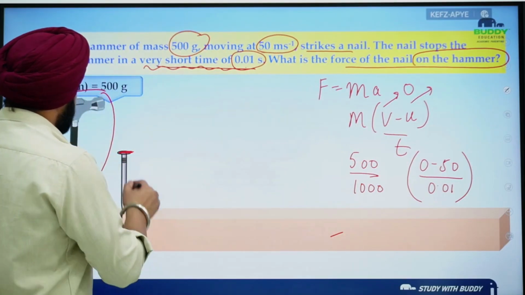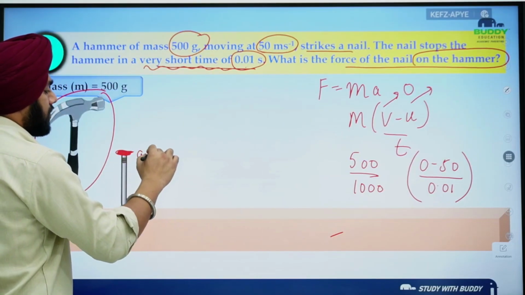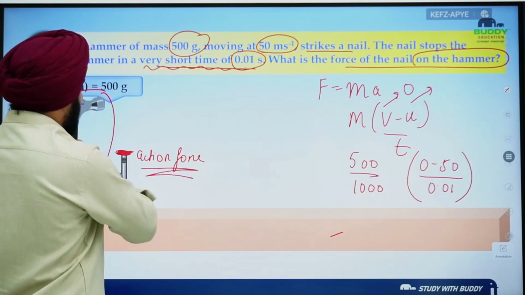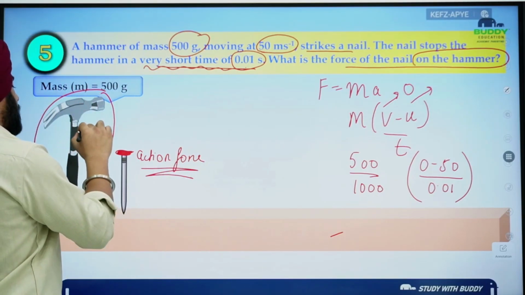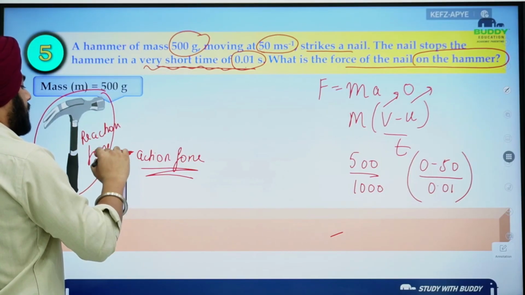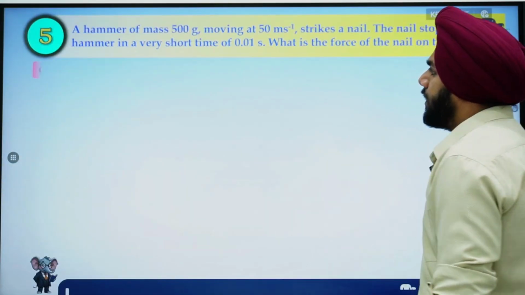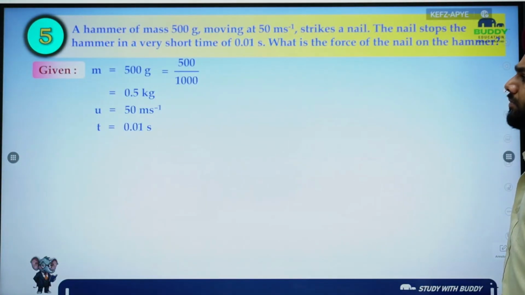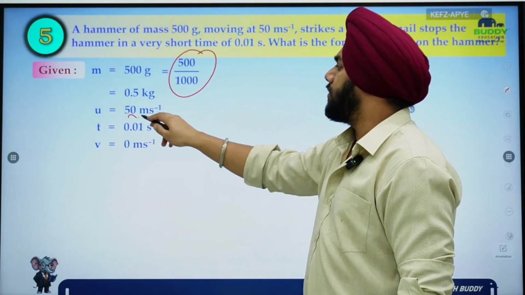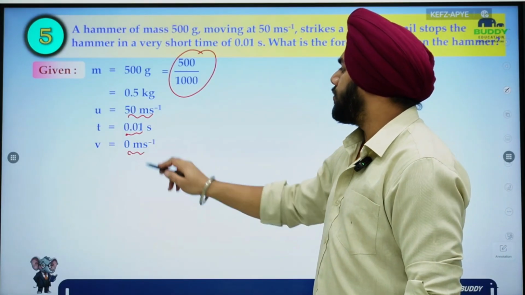That means this nail is receiving the action force by the hammer, and here you are getting the reaction force, and because of the reaction force this hammer is stopping. Okay, got my point? Just check the force, you have to find it out. So we have already converted 500 by 1000. Initial velocity 50, time is 0.01 second, final velocity is 0 meter per second.